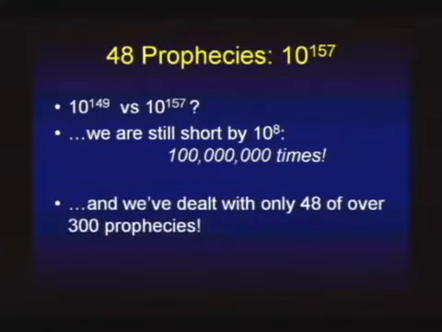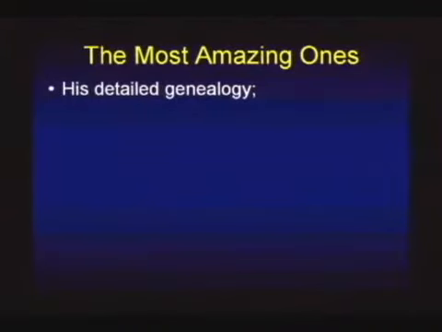And by the way, in this little exercise, we've only dealt with 48 out of 300 prophecies, documented in the Old Testament, fulfilled in the New. This is, of course, an excerpt from hour 13 of Learning the Bible in 24 hours. For those of you that have done that or are going into it, you'll recognize this being repeated in there. And in going through this list, by the way, I have not touched on the most amazing ones. The genealogy of Jesus Christ. We'll take a look at that next time, briefly. It contains some surprises that I think most people who read their Bible haven't discovered yet.